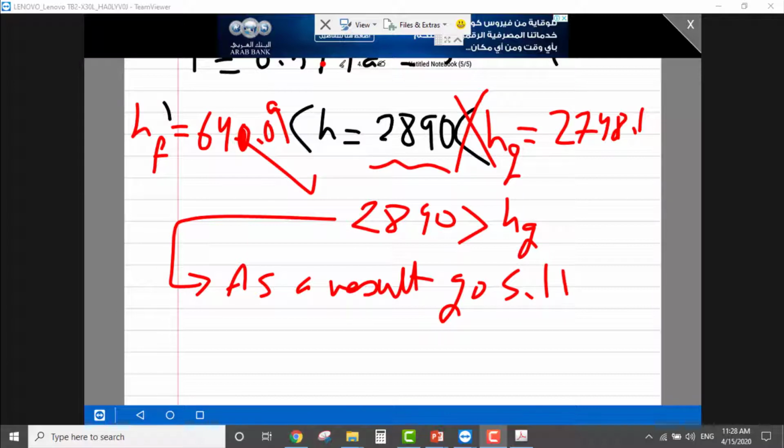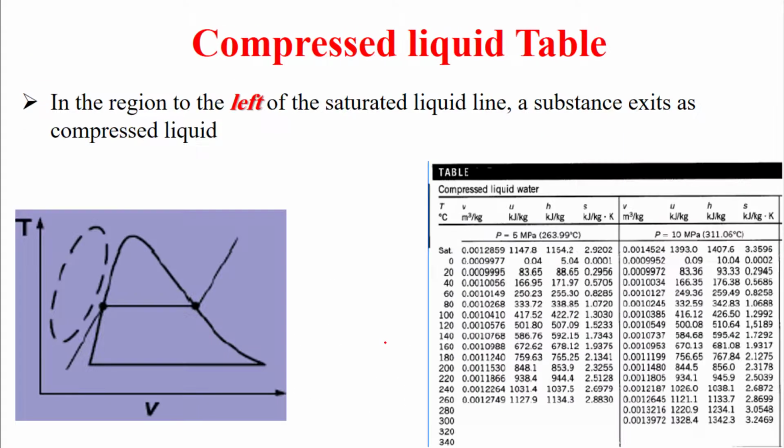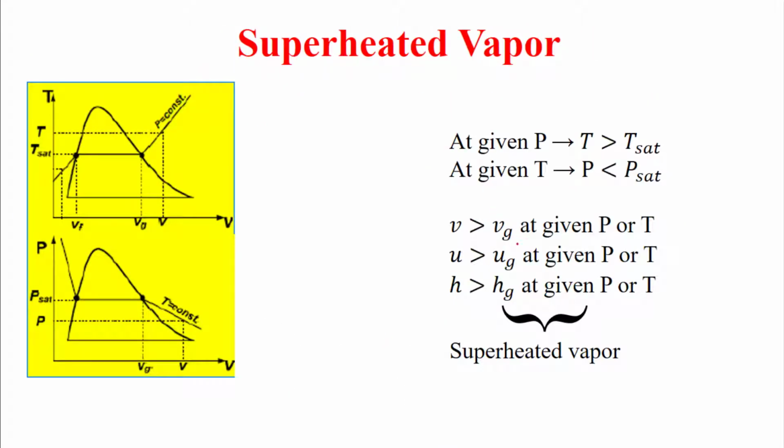superheated table. Okay, let me refresh your mind with this slide. So at a given pressure, where is it? Yeah, here it is. At the given pressure, if the h given in the statement of the problem is greater than hg, that means go and benefit from the superheated table.